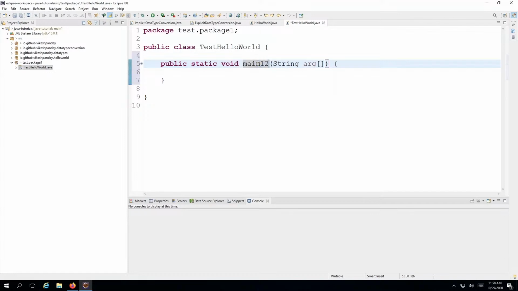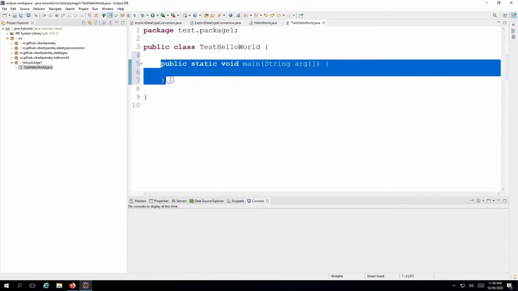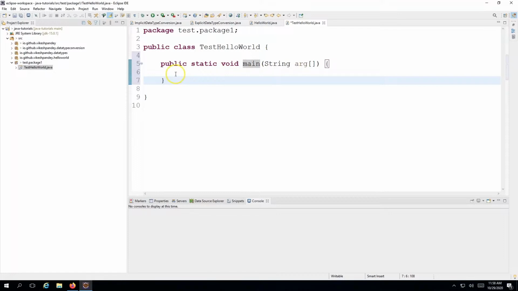Otherwise, if you do that, Java will not be able to run your program, because it will expect you to write this particular method exactly as what I have written here. No changes at all should be there. If you make any changes, the Java program will not run, because it will not be able to find the entry point method, which is the main method. So public, static, void, main. Remember that you need to have this in your program.